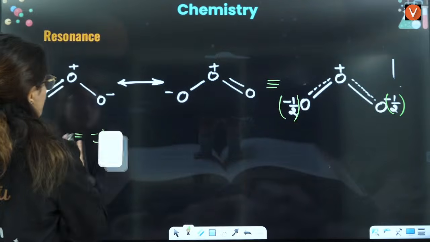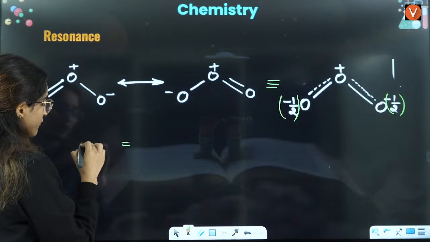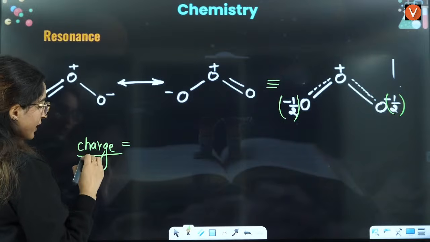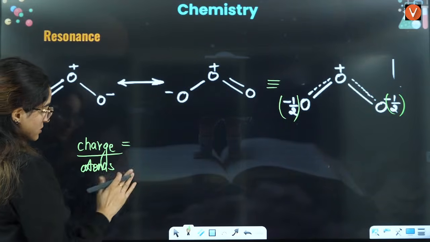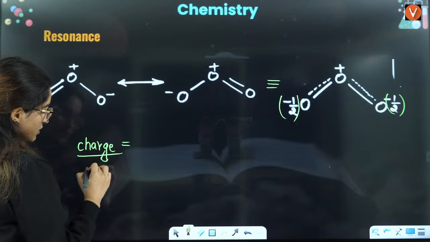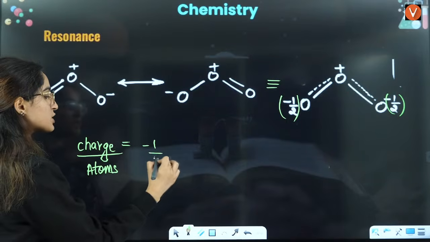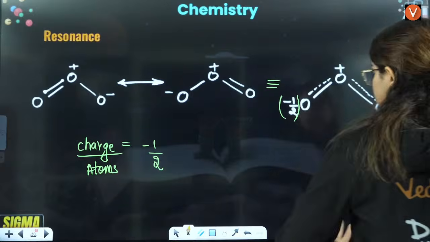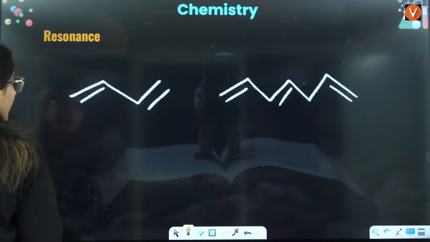The formal charge is charge divided by atoms. The charge is -1 and the atoms are 2, so it is -1/2. Right everyone?